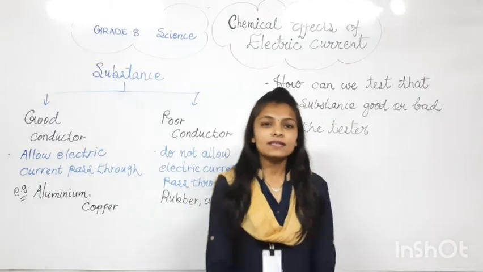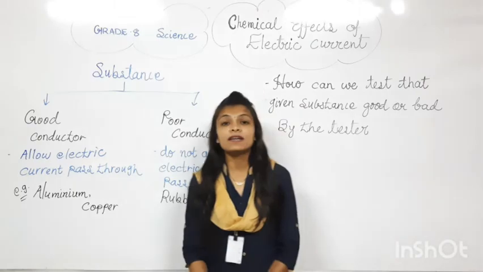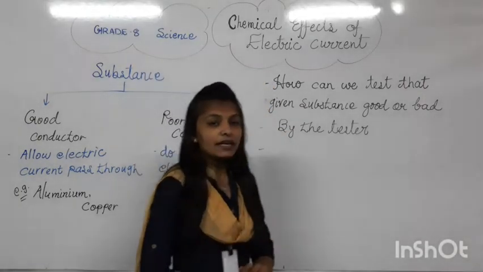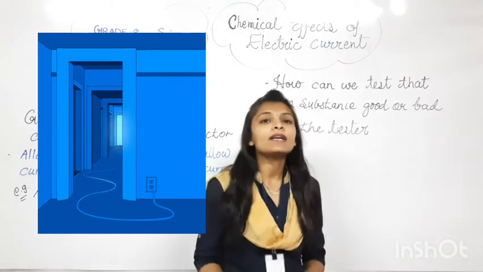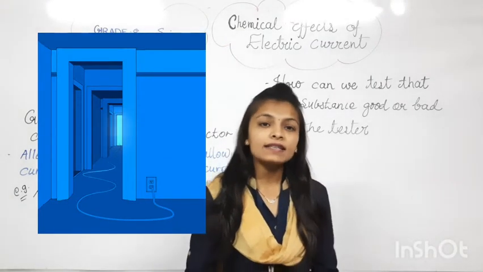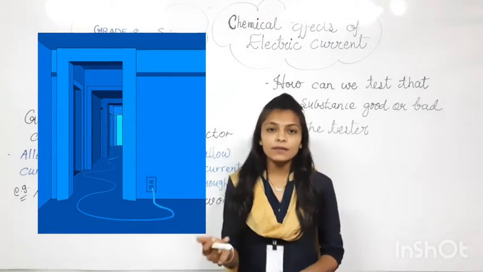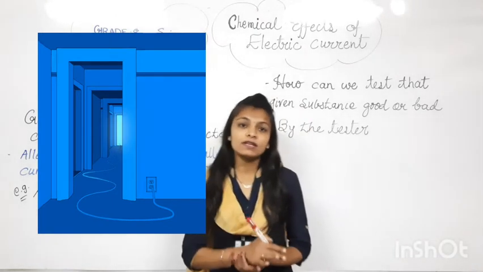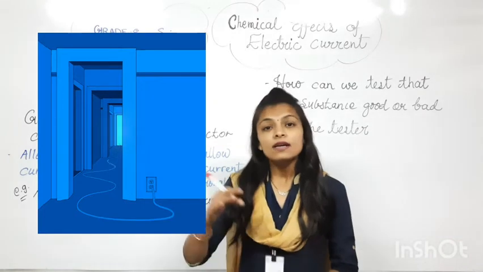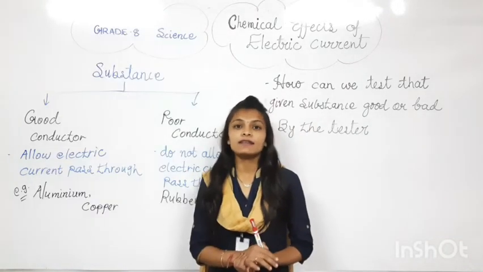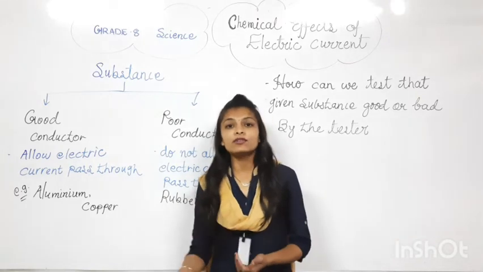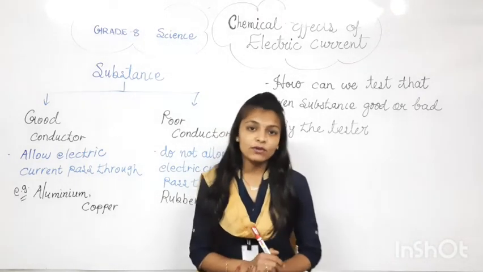Welcome back to Science. This is our chapter number 14, Chemical Effect of Electric Current. What are the chemical effects of electric current? Electric current means supply of electricity. What should be the effect of the current passing through the conductors of electricity? Whatever the chemical effect is, we have to study it in this chapter.